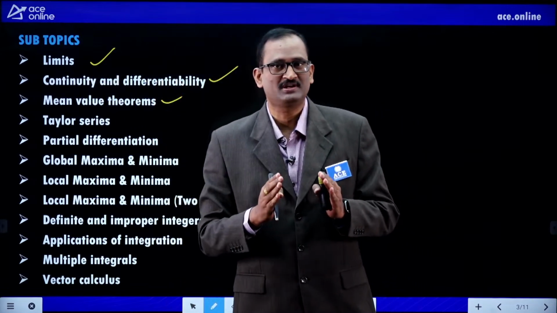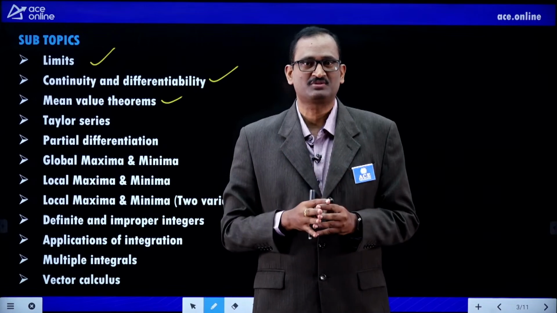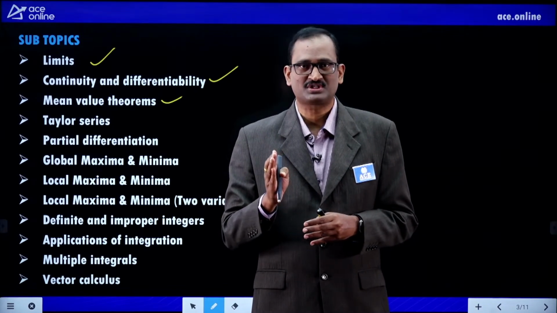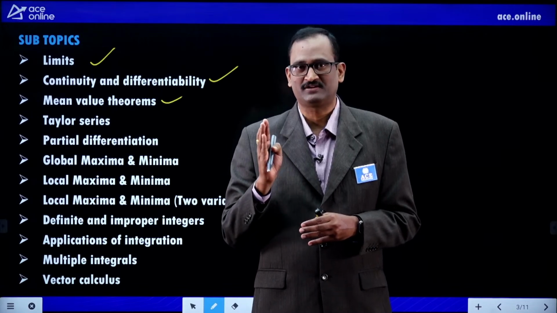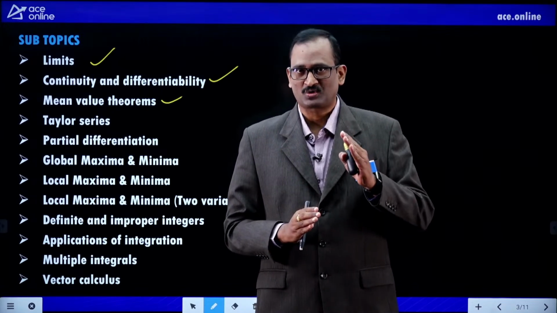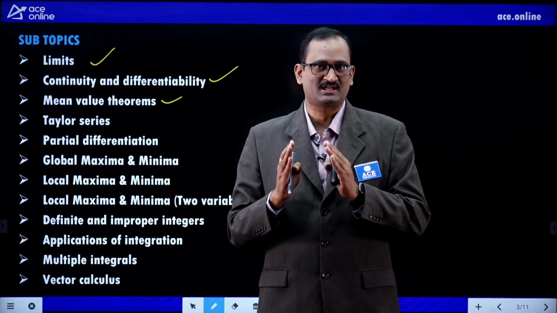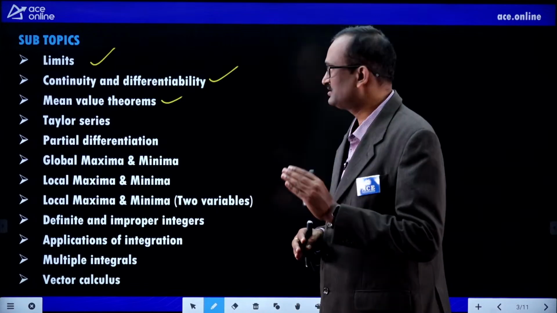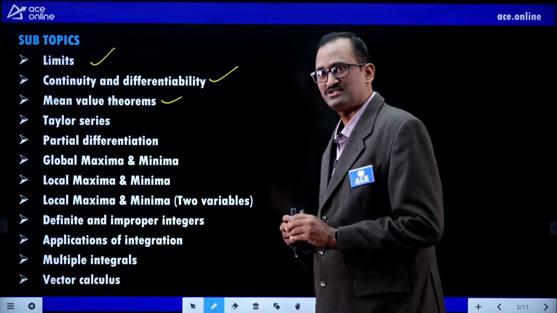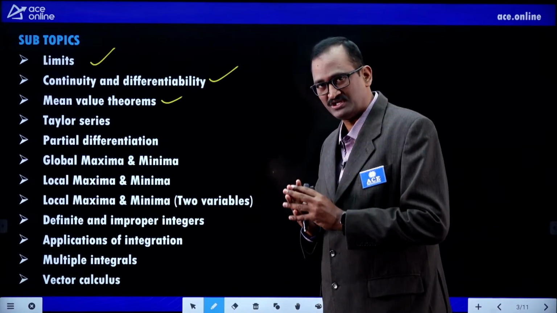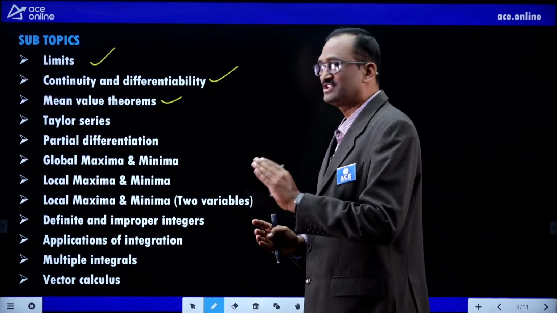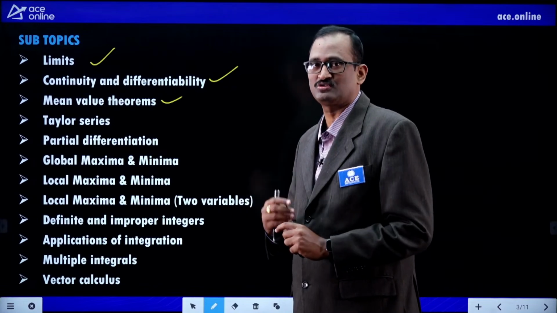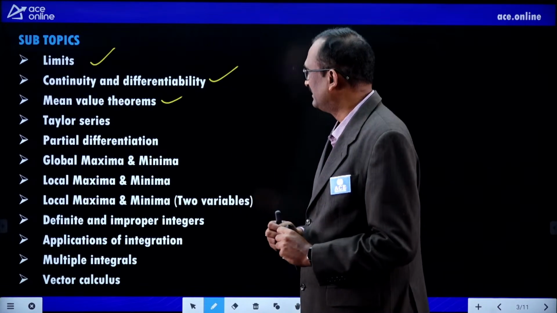Officially, limits, continuity and differentiability are not mentioned in the syllabus, but they are giving questions from limits as well as continuity and differentiability for electronics and communication as well as electrical and instrumentation engineering students. But for mechanical, production and civil engineering students as well as computer science engineering students, limits are an important concept and we can expect 1 mark. Sometimes 2 marks problems will also be given.